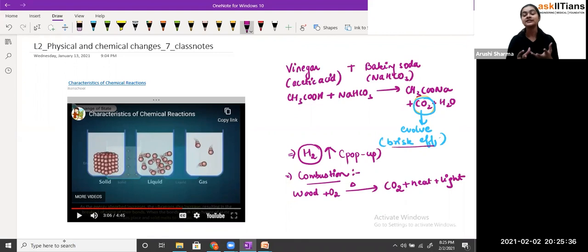Whenever there is water and you boil it, the particles of the water will start vibrating, and when they are in a very high vibration mode, they convert into another state of matter, that is the gas. Eventually you have seen that the water is converting into vapors. So, students, on heating or on cooling, there is a change in the state of matter, like from solid to liquid or liquid to gas, and this is also a characteristic of a chemical reaction.